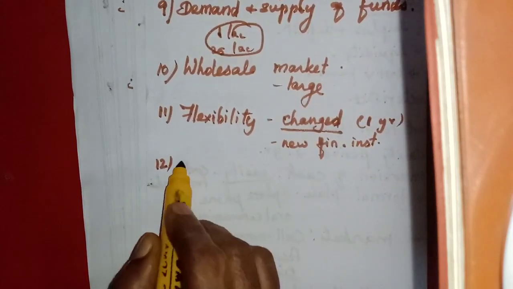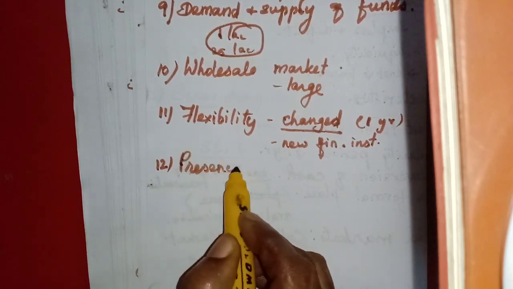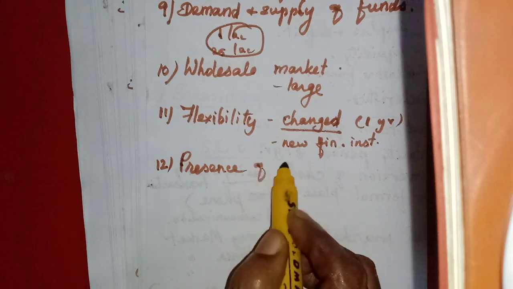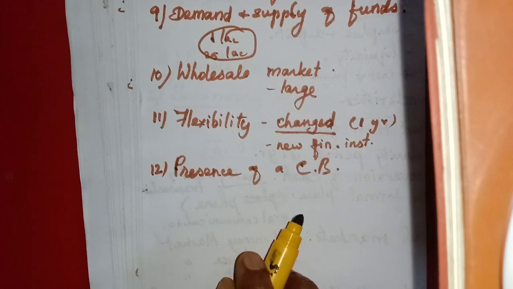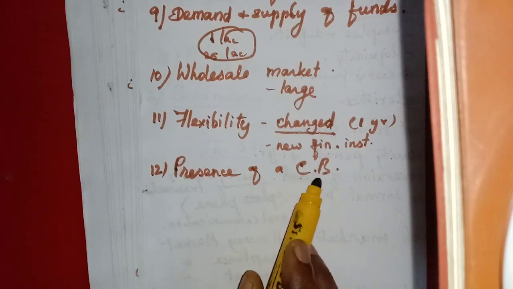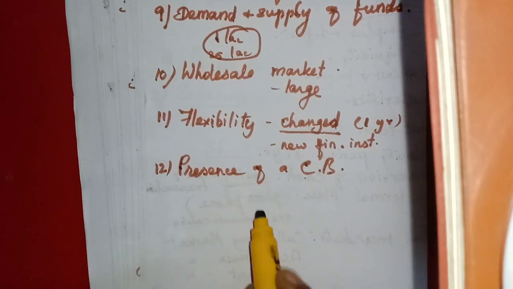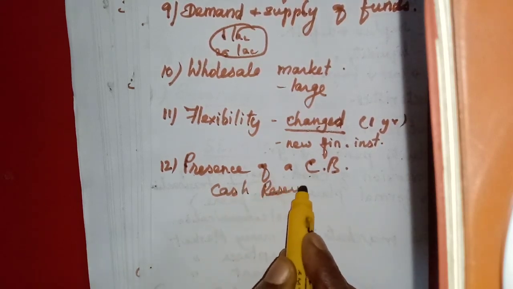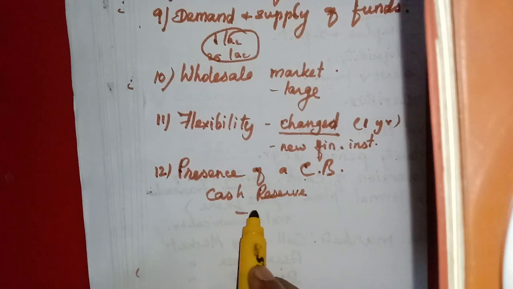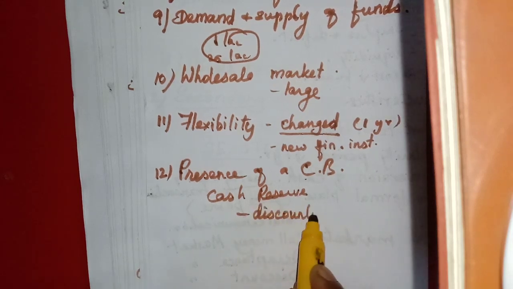So the last point is the presence of a central bank. In the previous points also we have learned the central bank is the main component of the money market, isn't it? So here is how the central bank helps the money market. The central bank keeps some cash reserve and provides financial assistance by discounting securities.